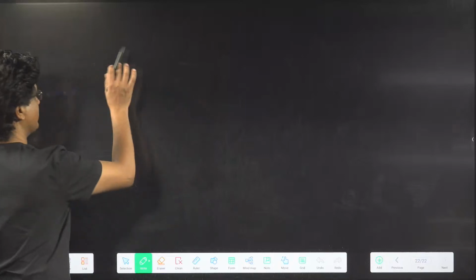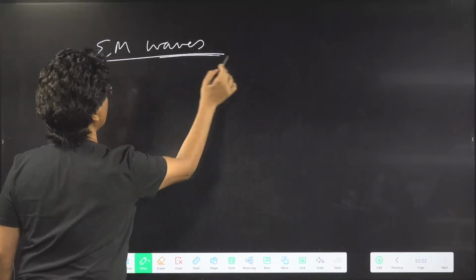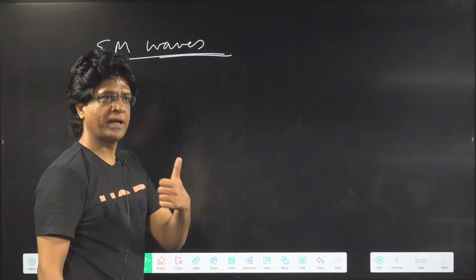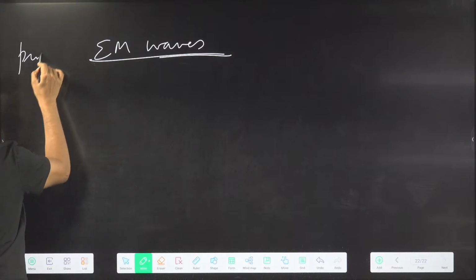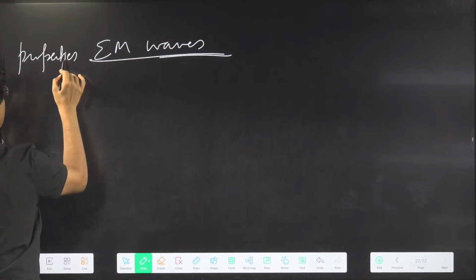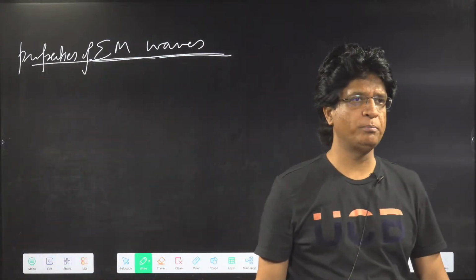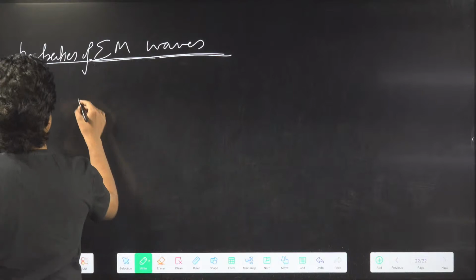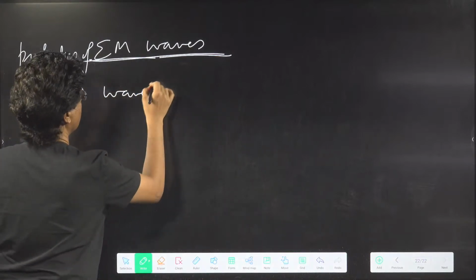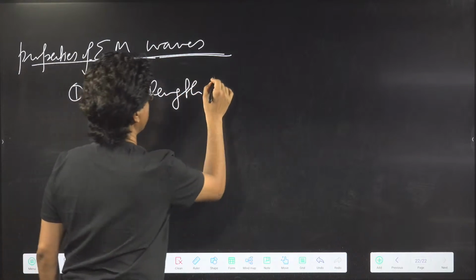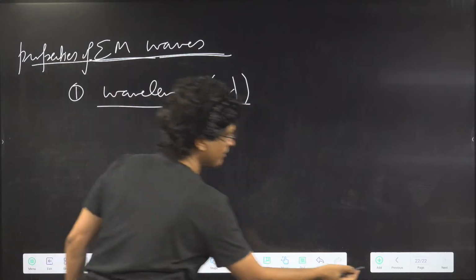Since these are EM waves, like all waves there are certain properties. So let's do that: properties of electromagnetic waves. The first one is wavelength, written as lambda. And what is that? Understand this thing. I forgot that thing.